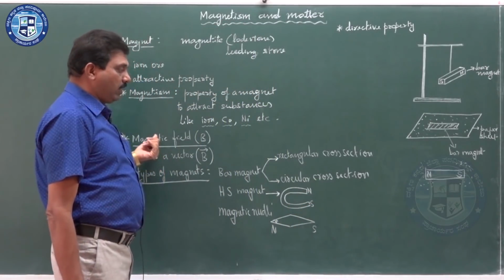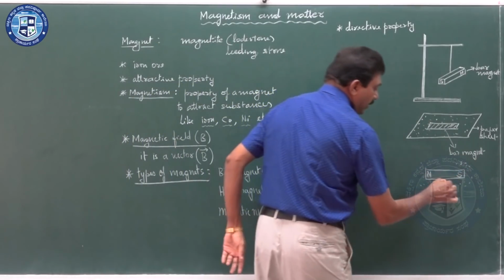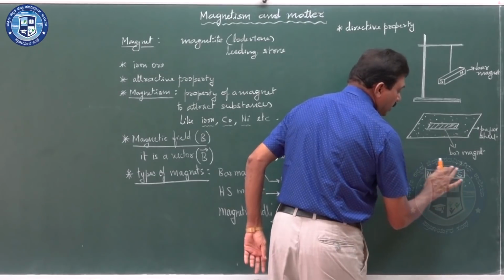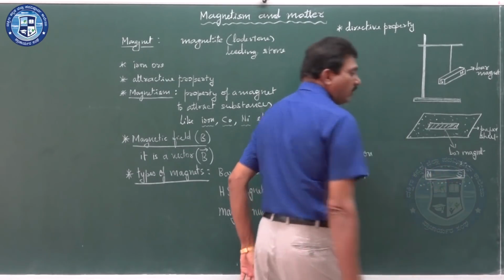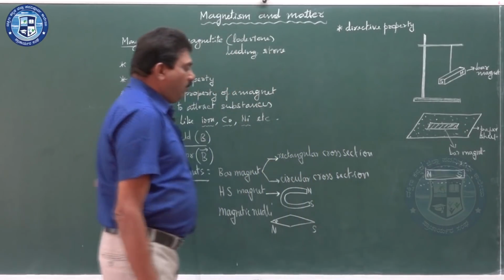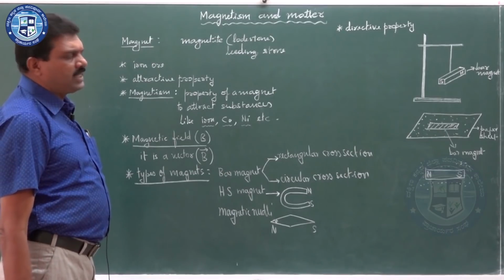This magnetic field is very strong at the poles, and in the middle region it will be less. When you consider this magnet, there are some demerits.